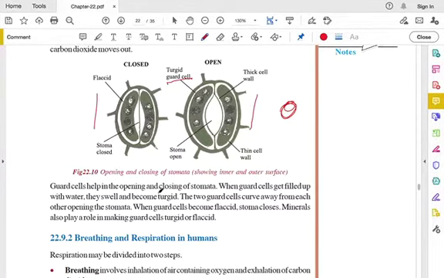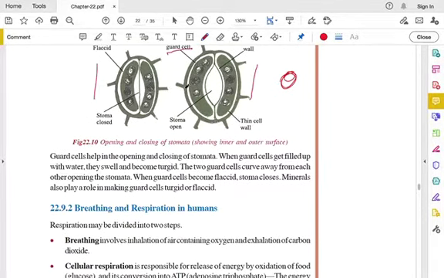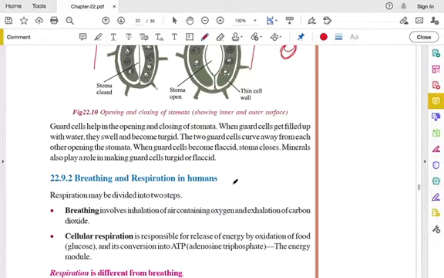Okay, so here you can see guard cells help in the opening and the closing of stomata. When the guard cells are filled up with water, they become turgid, so the stomata gets opened.